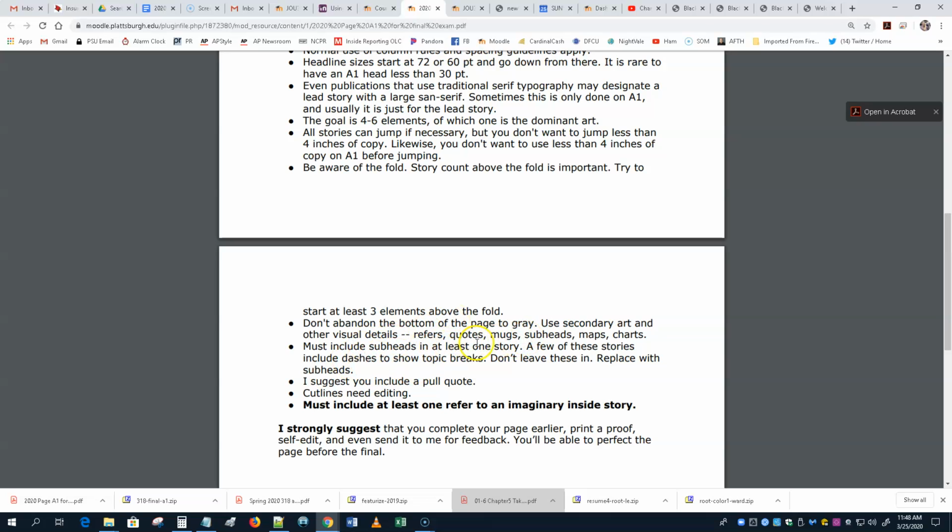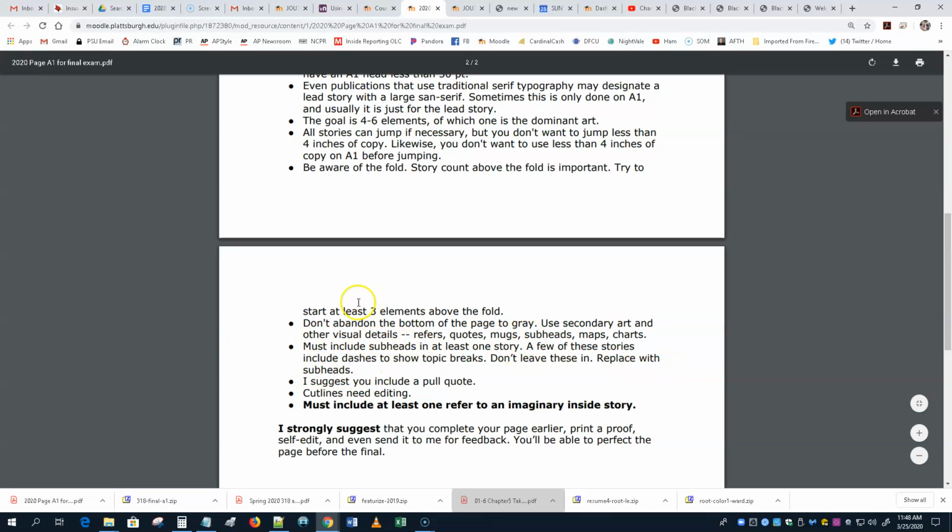Must include subheads in at least one story. A few of these stories include dashes to show topic breaks. Don't leave these in. Replace these with subheads. If you see anything that has a bunch of dashes in the story, that's a place to put subheads in. I suggest, in fact, let me just tell you, use at least one pull quote. Cut lines need editing. Must include at least one refer to an imaginary inside story. So it's a regular quote and then a refer, which is quote-like, to some imaginary inside story.